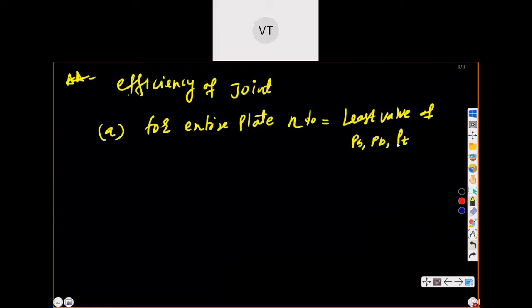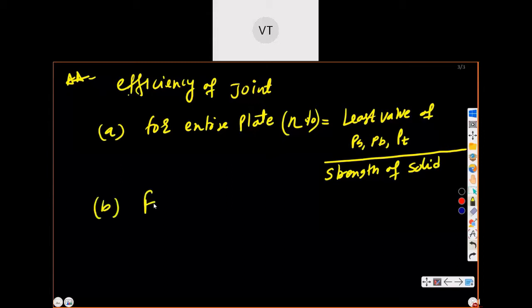What is tearing? I will explain in the numerical itself. So the least value of PS, PB, PT, that is shearing, bearing, tearing, divided by the strength of solid plates. So we will discuss this in the numerical. For the entire plate, efficiency is equal to the least value of shearing, bearing, tearing divided by the strength of solid plates.